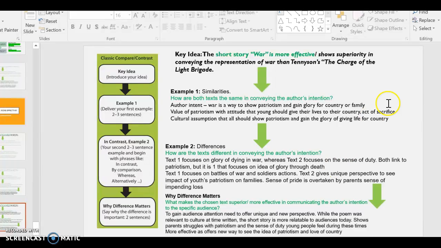So remember the first one, how are they the same? This time you are not writing in the same structure. You are now looking at the similarities. How are they the same? But then how are they different? And what makes that difference important?